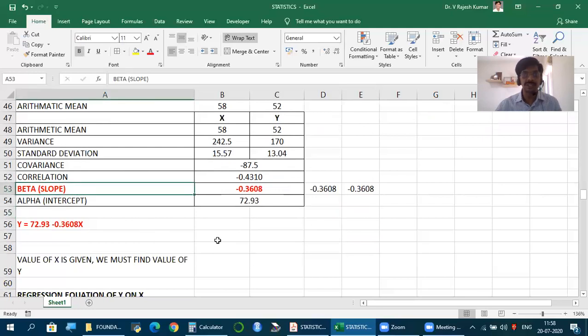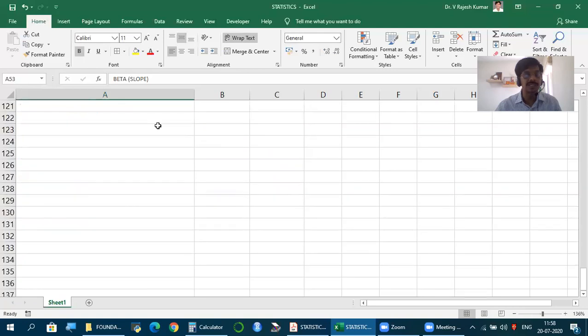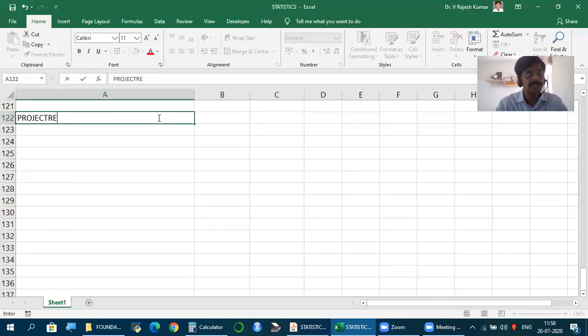All right. Now this is observed data. Now if it is projected data, estimated data, the measures we calculate are the same, but there will be a small difference in how the data will be. So let's see if it is projected data, estimated data.